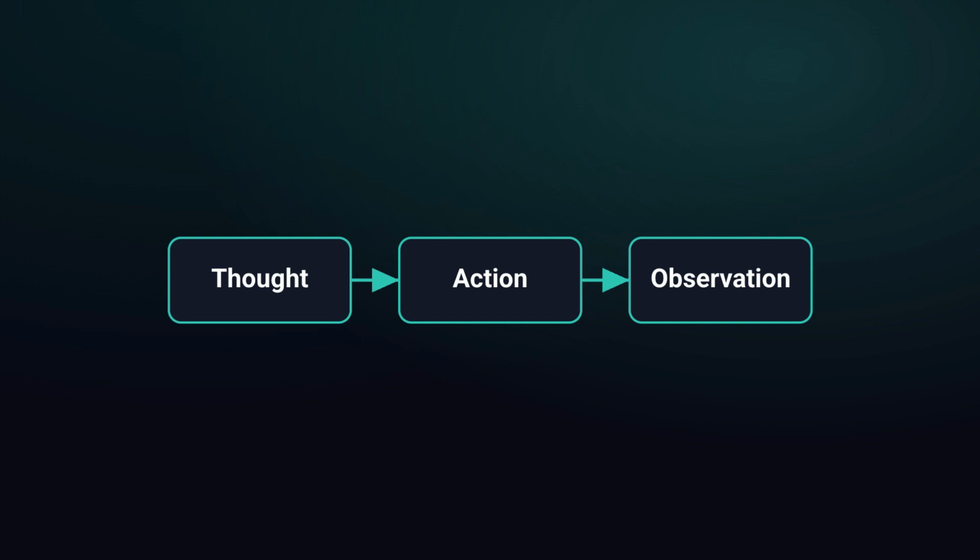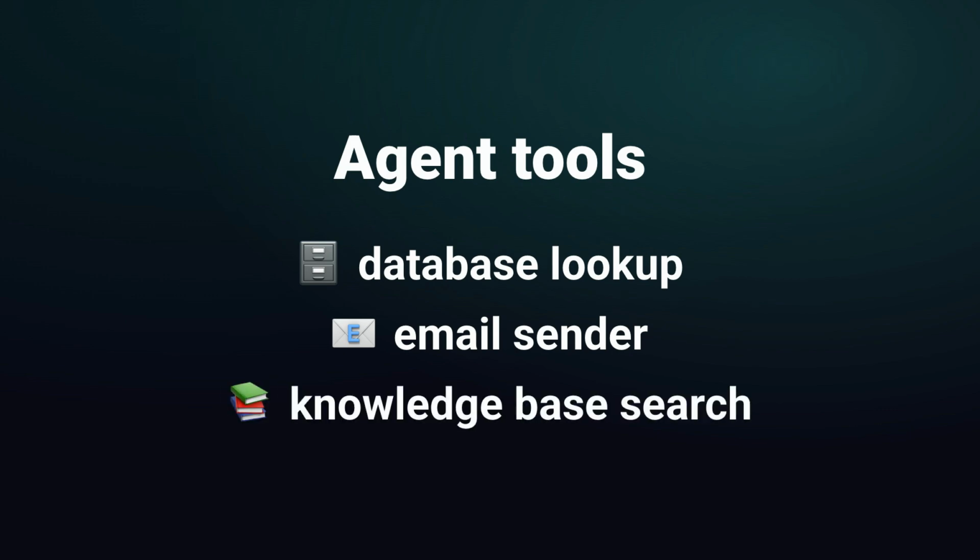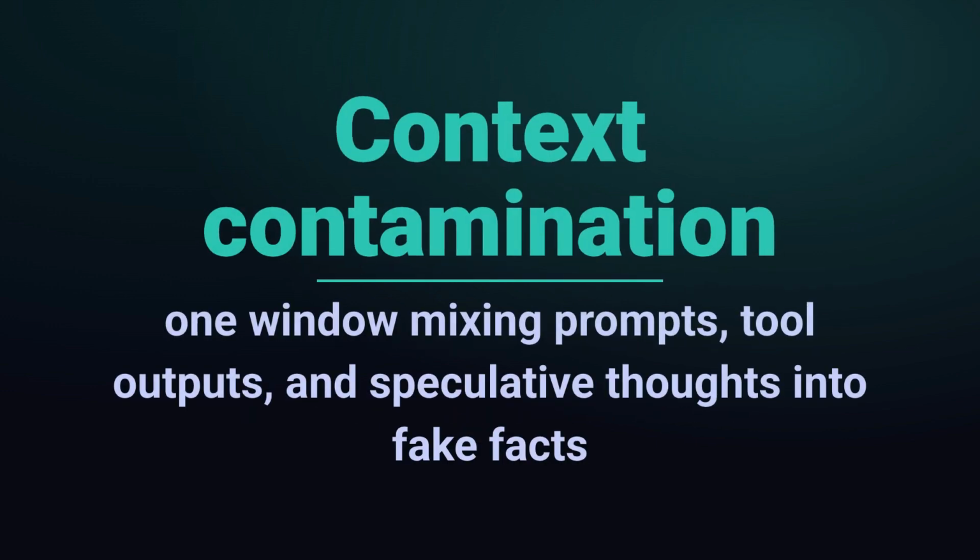Let's get concrete. Say you build a customer support agent with 3 tools: a database lookup, an email sender, and a knowledge-base search. The user asks about their order. The agent calls the database, gets a partial or empty result, and instead of stopping, it reasons: the order was likely shipped, so I'll tell the customer it's on the way. Nobody told it to invent that, but the prompt gave it a goal, some tools, and total autonomy over how to chain them. When the real data is missing, the path of least resistance is to make something up that satisfies the goal.